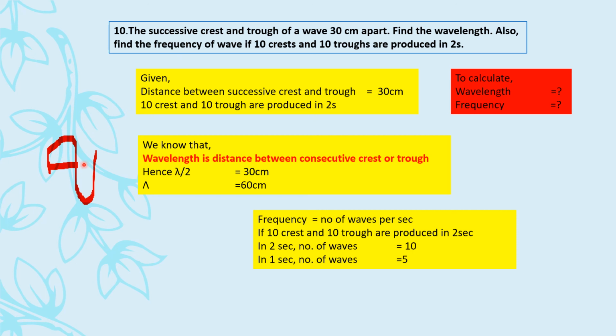And then basic theory concepts must be clear here, right? So this is the question and this is how you solve it, right? Crest trough बोलेगा, think about wavelength. Frequency बोलेगा, think about number of waves per second. Echo का if they are talking, speed is equals to distance upon time. Always distance two way है तो time भी two way होगा, right? Then अगर time period दिया है, frequency they are talking of the wave, then frequency is equals to 1 upon time period. But अगर कुछ particular distance cover करना है, then we have to take the help of various formula.